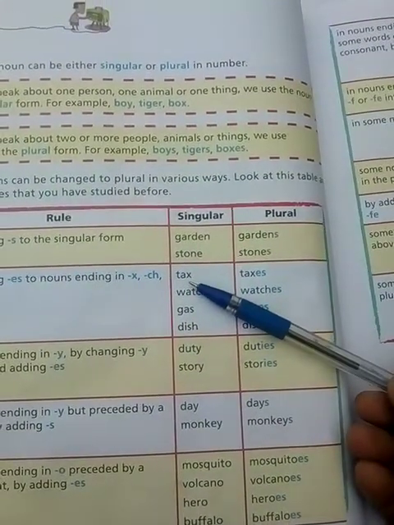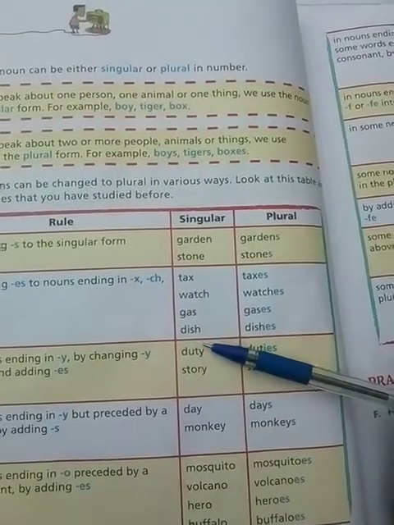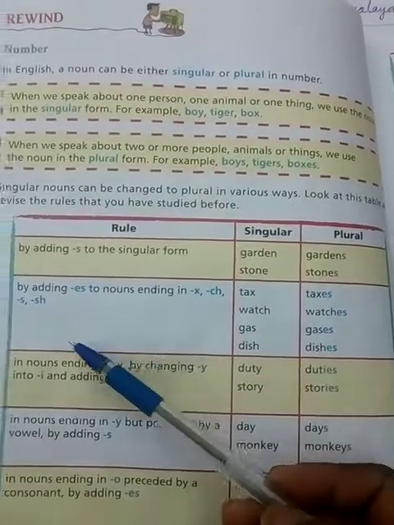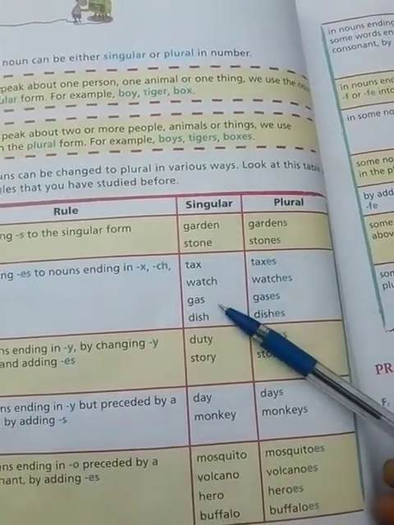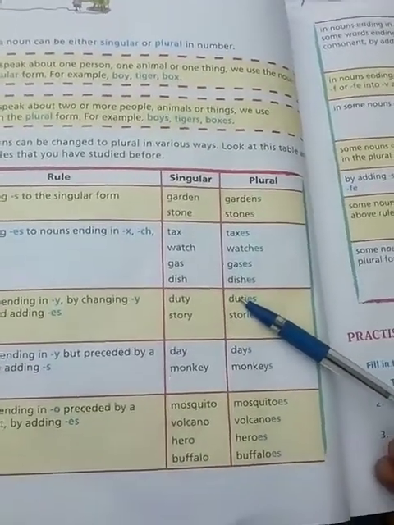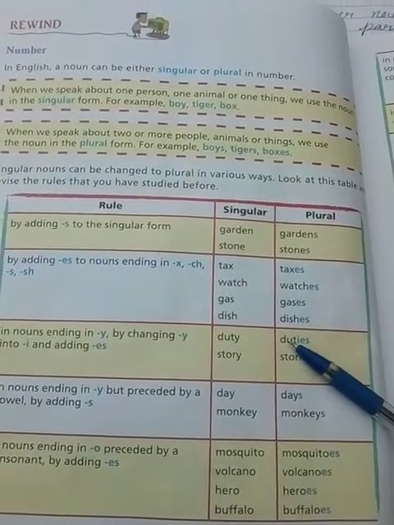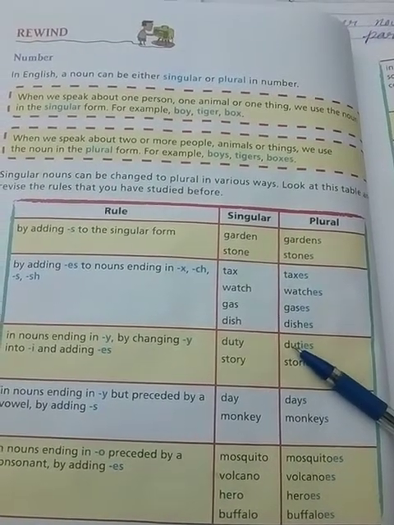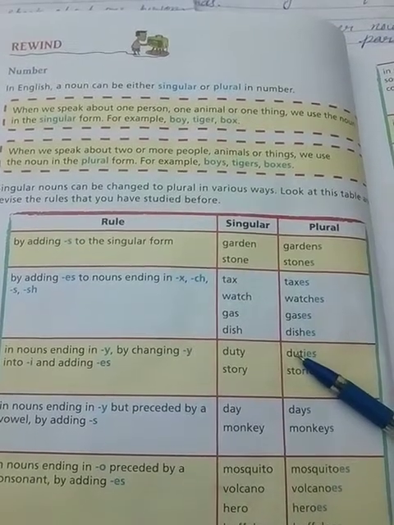The ending is x, ch, s and sh. So we can add es and it becomes plural. Tax, taxes; watch, watches; glass, glasses; dish, dishes. In this way, by adding es to nouns ending with x, ch, s or sh, we can change a singular into a plural form.